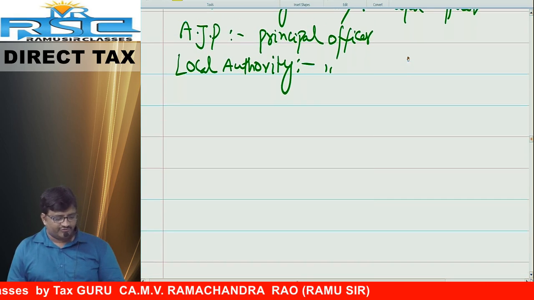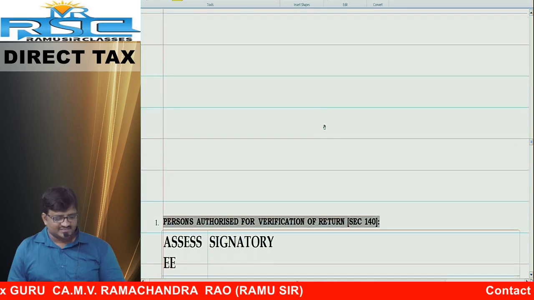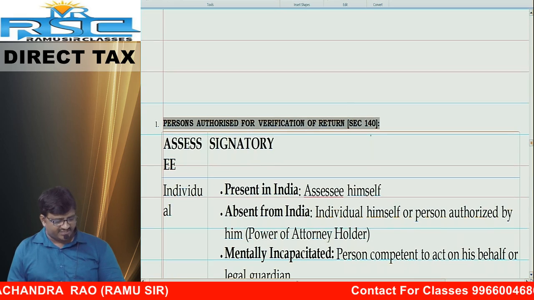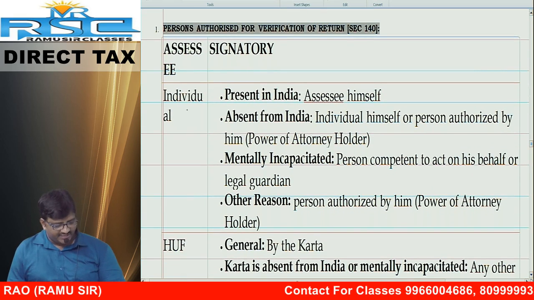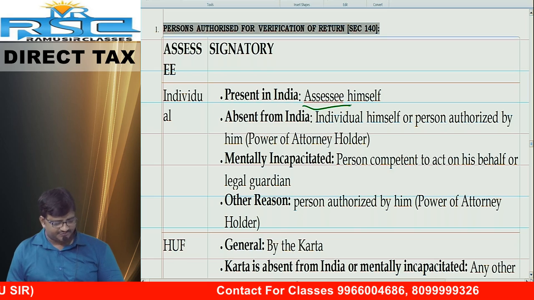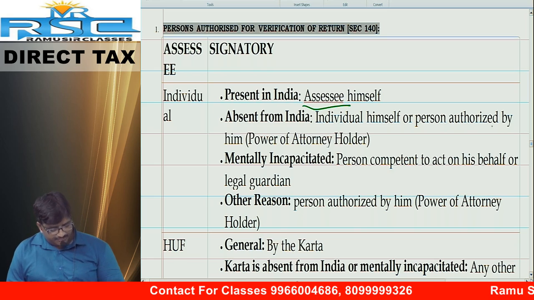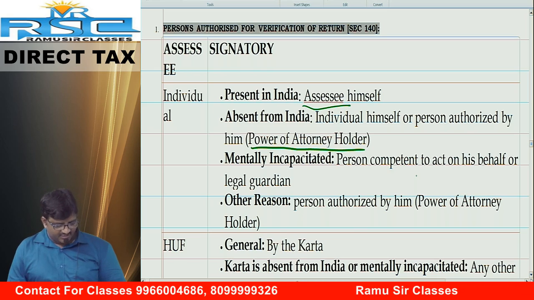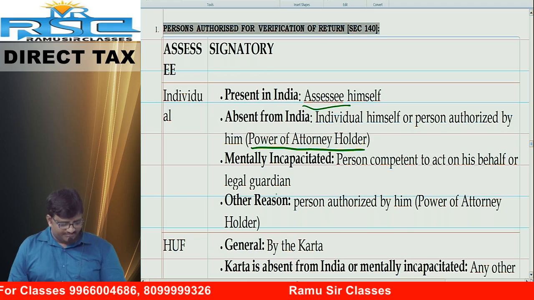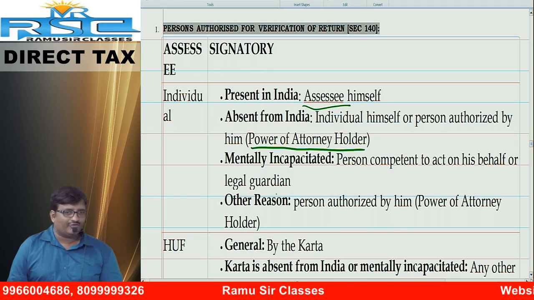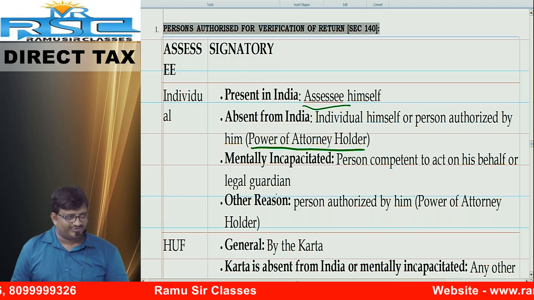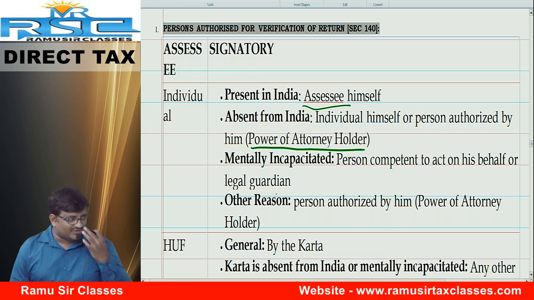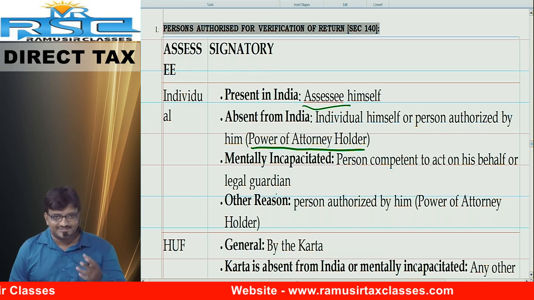Okay. Now if you are not signed properly, that return is called an invalid return. See the word: persons authorized for verification of the return under section 140. Number 1, individual present in India: himself. Absent from India: person authorized by himself, power of attorney holder. Mentally retarded: legal guardian. I know some people doubt, if he is mentally retarded, how will he have income? The answer is also known: mental retardation is not an obstacle for earning money. Maybe he has house property income or he is acting in cinemas somewhere.